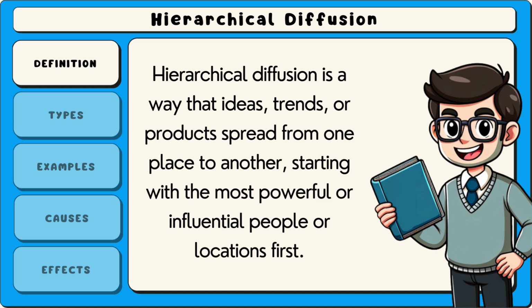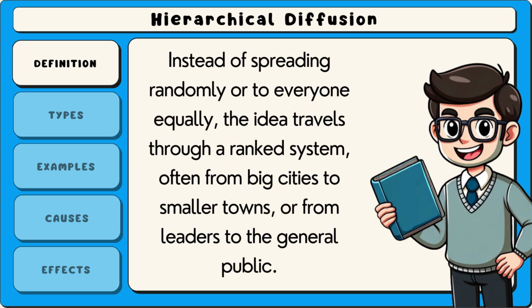Hierarchical diffusion is a way that ideas, trends, or products spread from one place to another, starting with the most powerful or influential people or locations first. Instead of spreading randomly or to everyone equally, the idea travels through a ranked system, often from big cities to smaller towns, or from leaders to the general public.